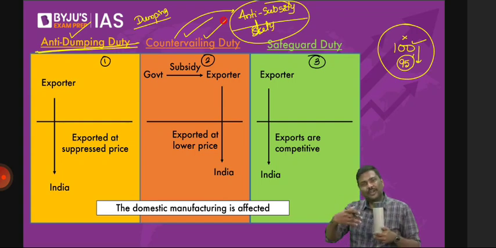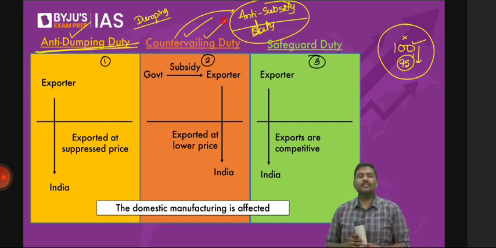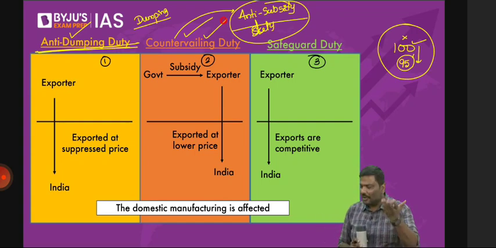I'm saying I'm in China. You're asking me which government is giving me subsidy. What is the logic here? Follow the example. I am in China. I am manufacturing the bottle. I am getting subsidy from the Chinese government. And as a result of this, this bottle has become cheaper in India.